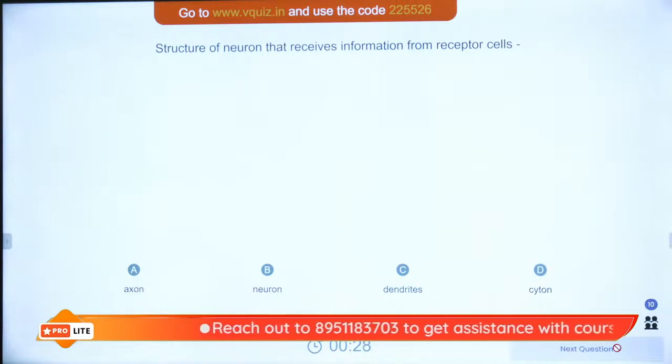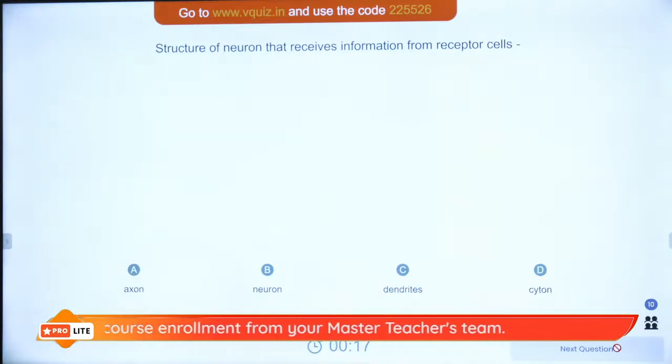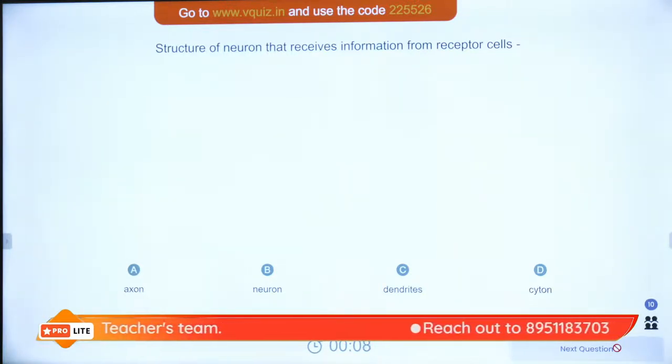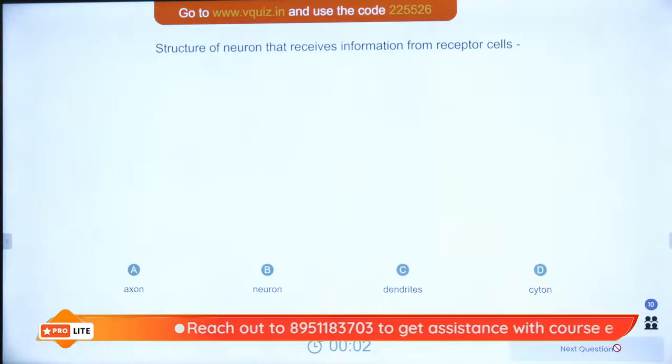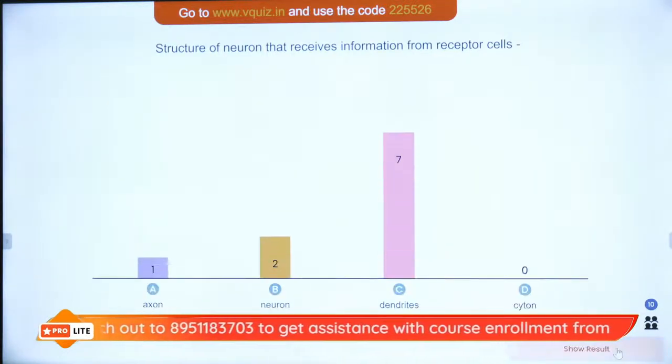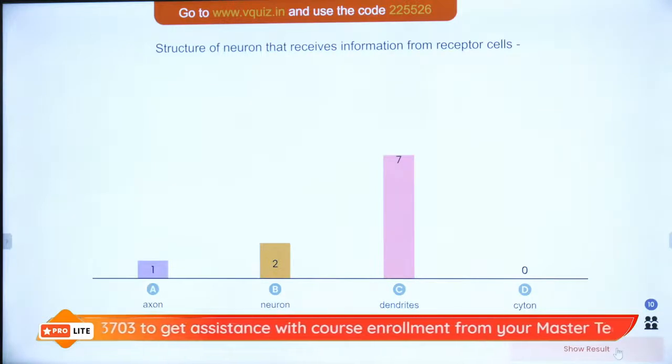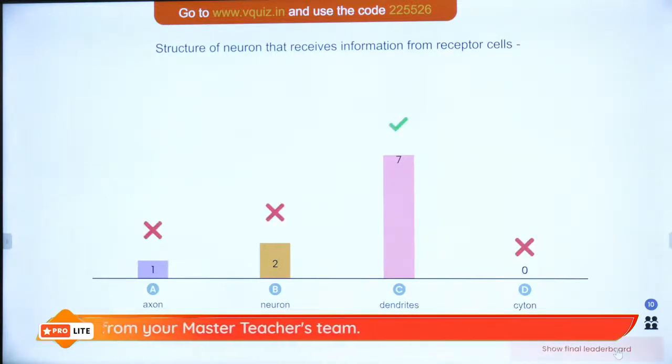Structure of a neuron that receives information from receptor cells is axon, neuron, dendrites or cyton. Who will receive the information? Is it axon, neuron, dendrite or cyton? What do you think is the answer? Again, it's very easy. Just imagine that you are one of the receptor cells who is giving the information. Very good. The answer will be who receives it?